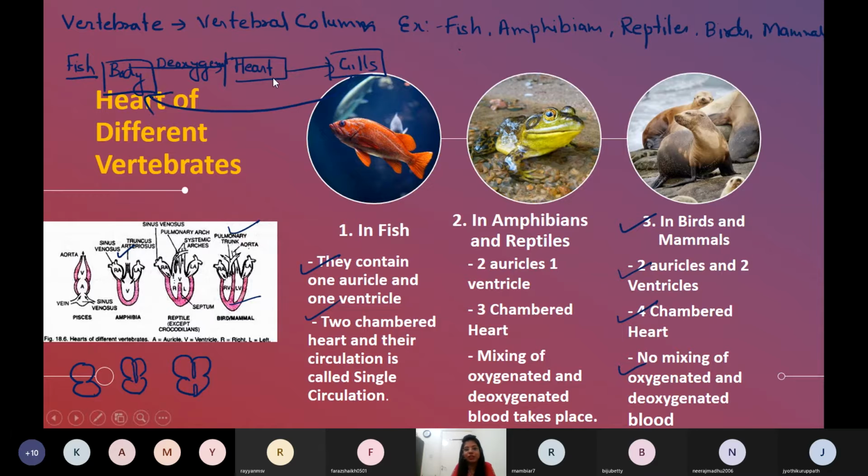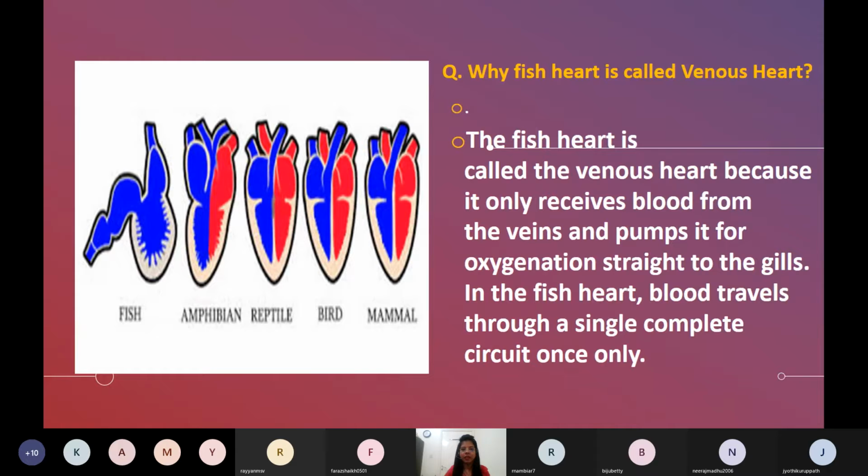It means that it is not going to the heart. Such kind of circulation is called single circulation. Single circulation means blood is coming just once to the heart. That happens in fish. My next question, why is the fish heart called venous heart?